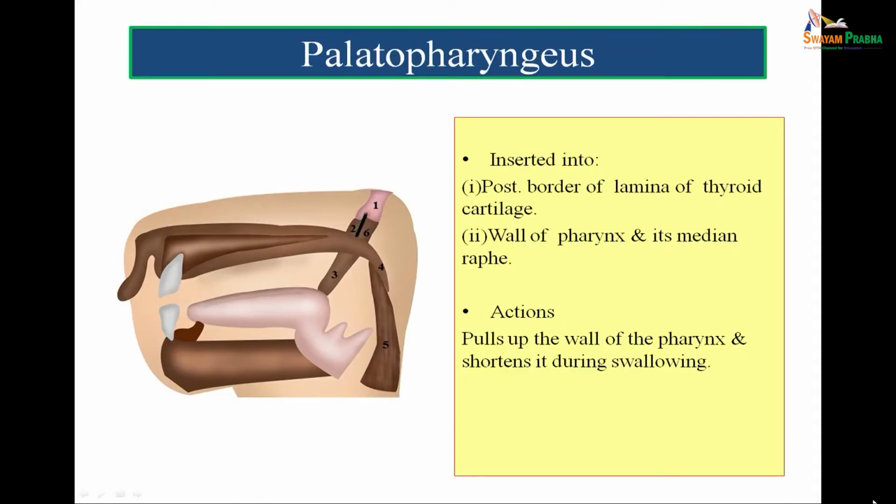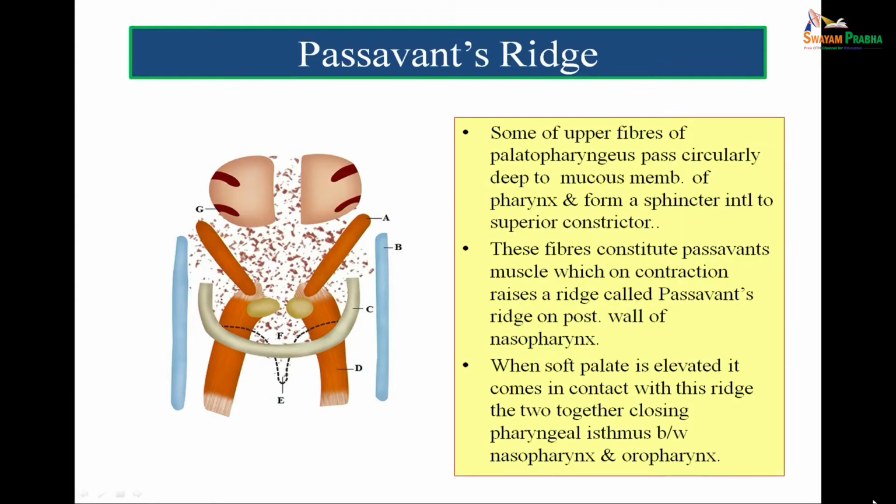So, palatopharyngeus does that, and a part of this muscle developmentally is left behind in the nasopharynx, and this muscle is also responsible for closing the nasopharyngeal isthmus along with the levator veli palati. Let us see how. For that, we must understand the concept of the passavant's ridge. Now, what is the passavant's ridge?